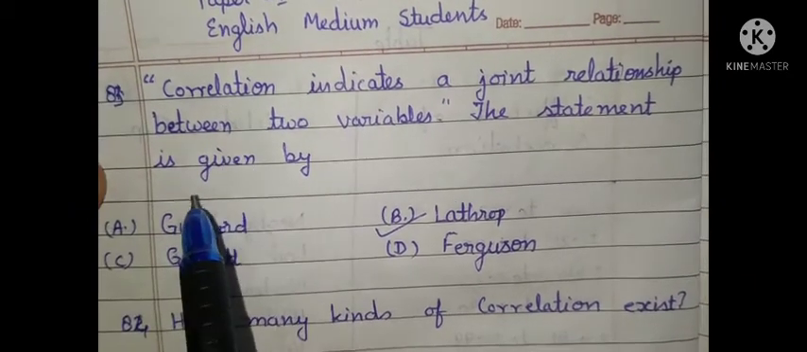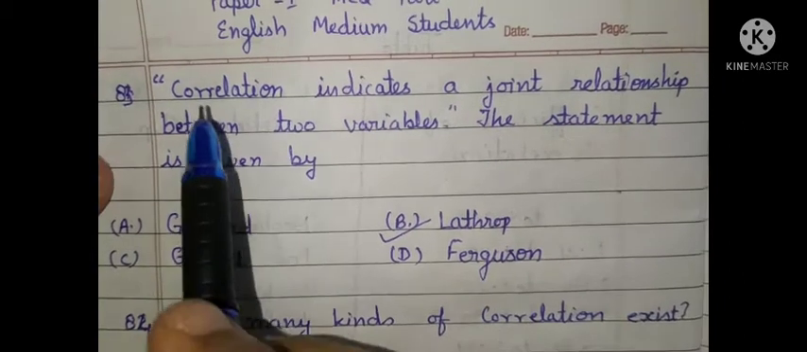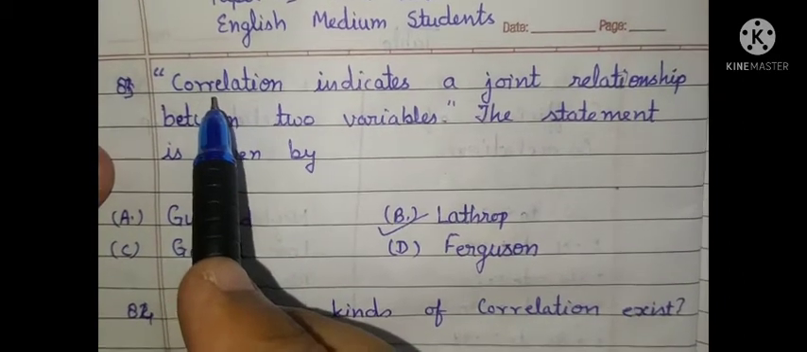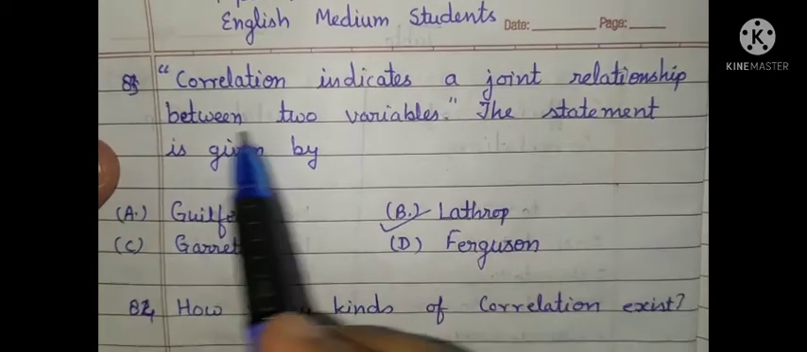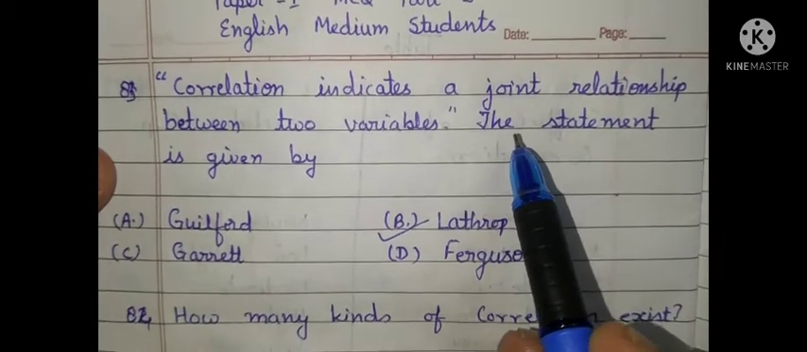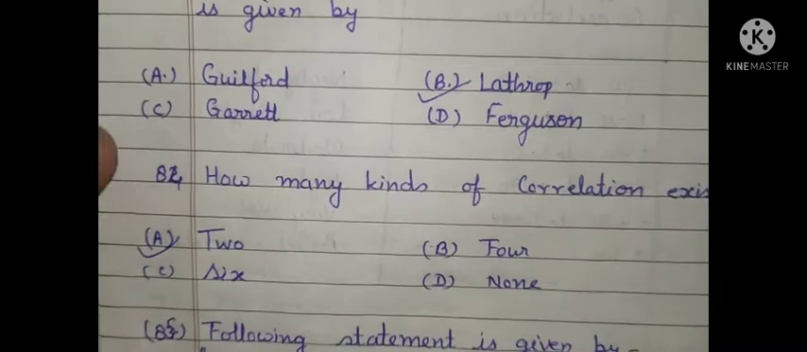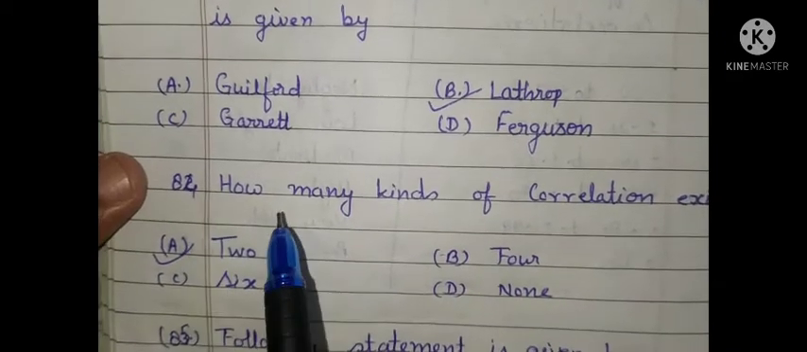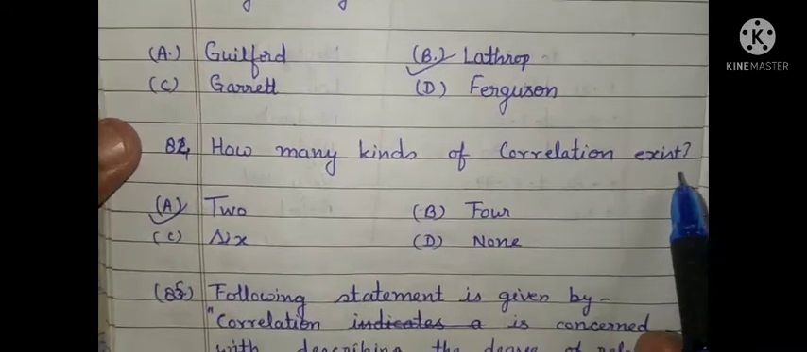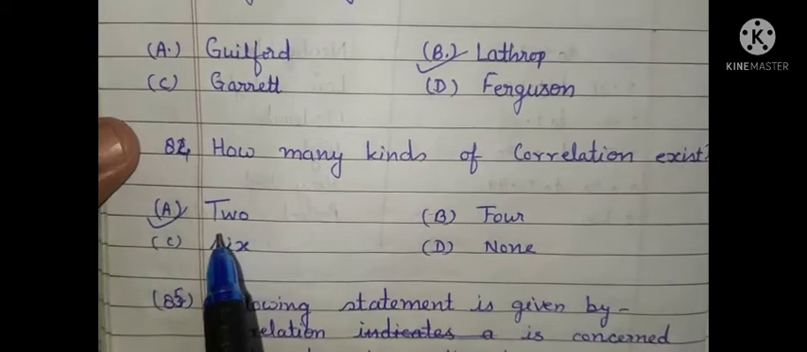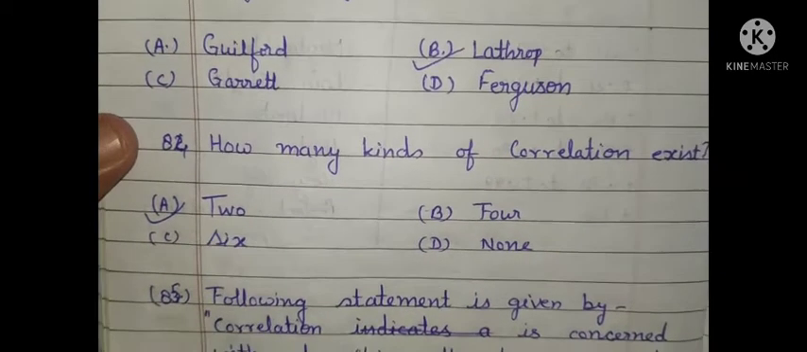Question 83 is based upon the statement: correlation indicates a joint relationship between two variables. This statement is given by Lathrop. Question number 84. How many kinds of correlation exist? So there are two types of correlation.